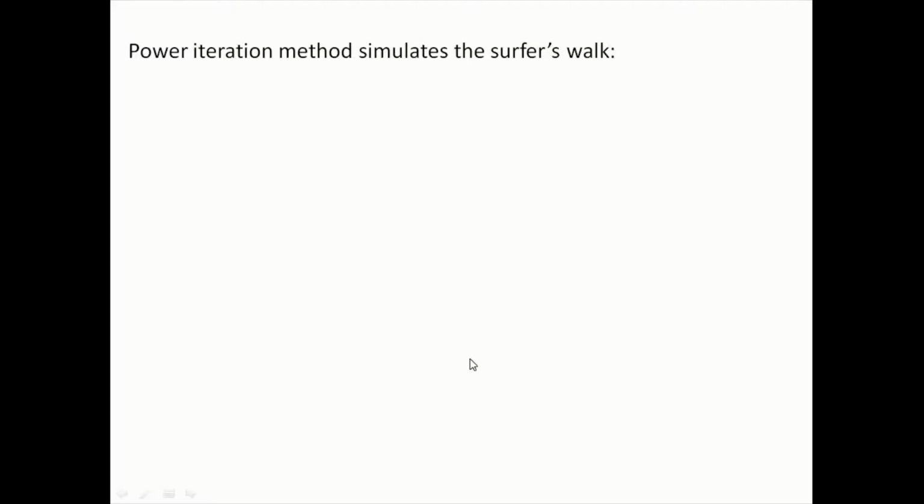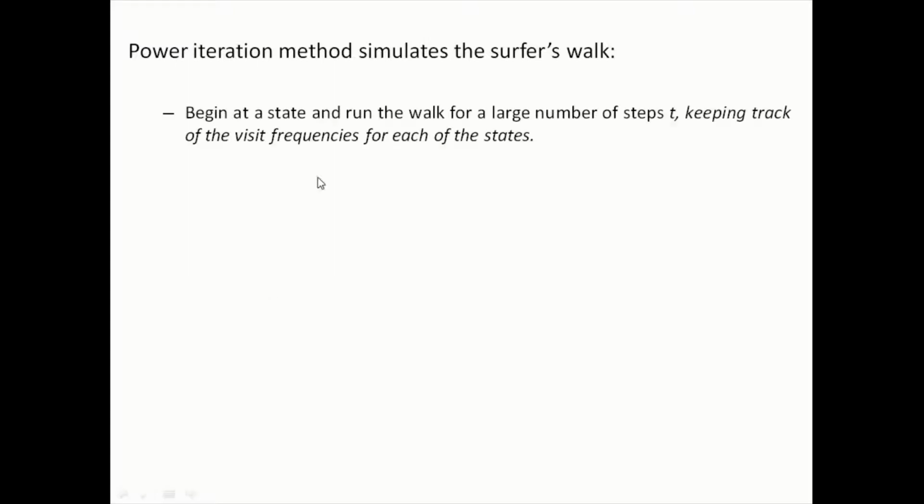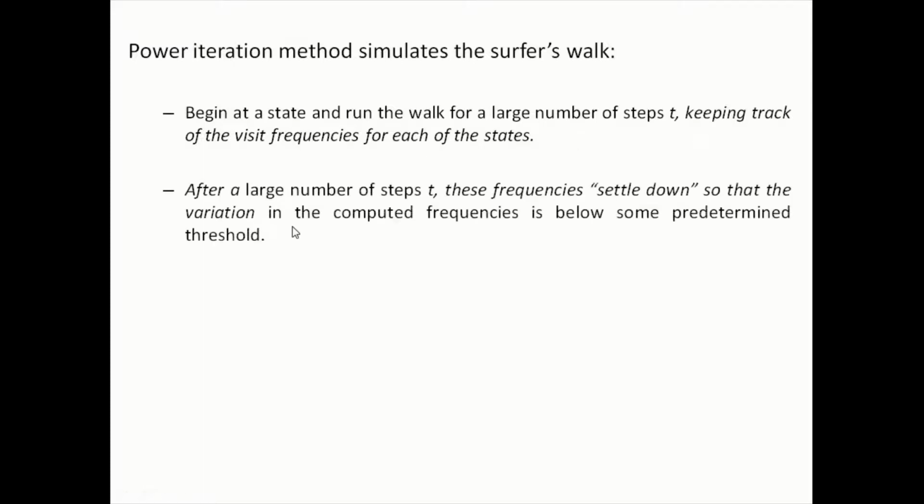The power iteration method simulates the surfer's walk. Begin at a state and run the walk for a large number of steps t, keeping track of the visit frequencies for each of the states. After a large number of steps t, these frequencies settle down so that the variation in the computed frequencies is below some predetermined threshold.